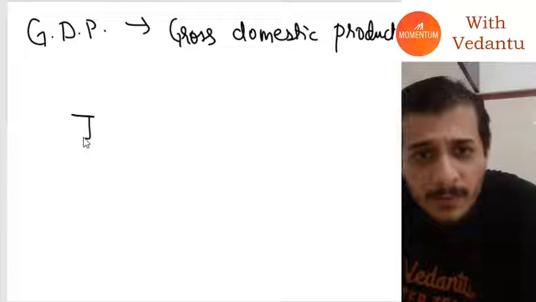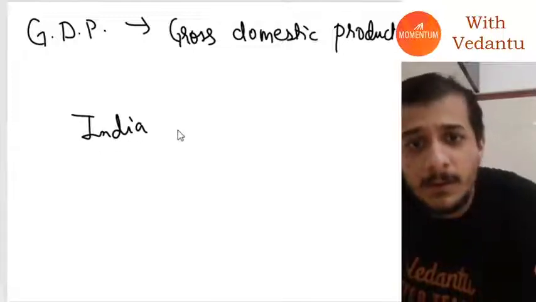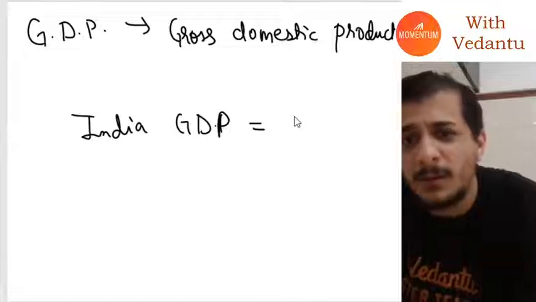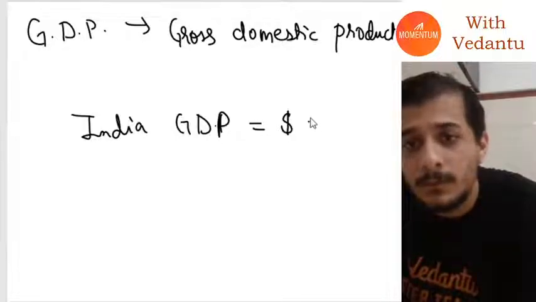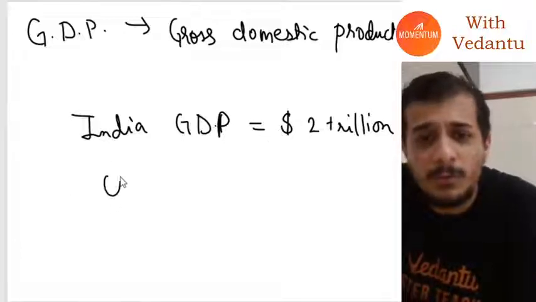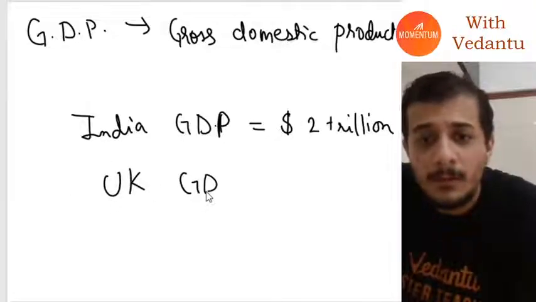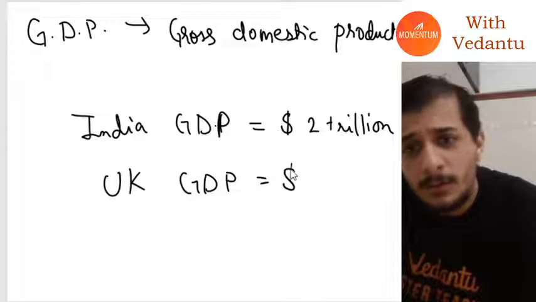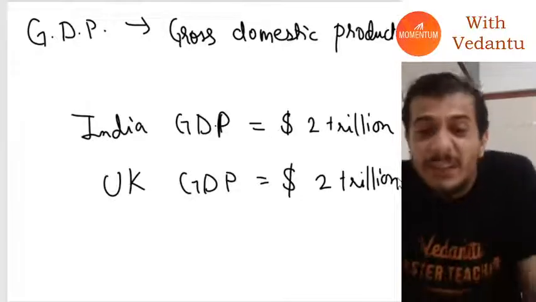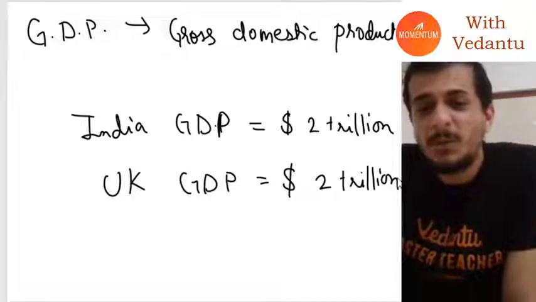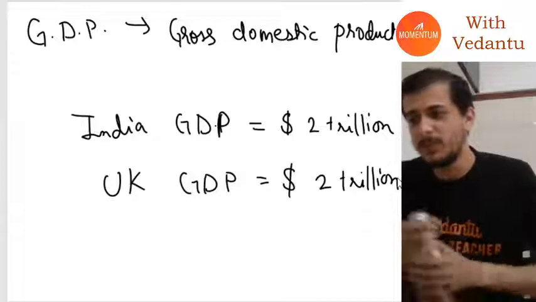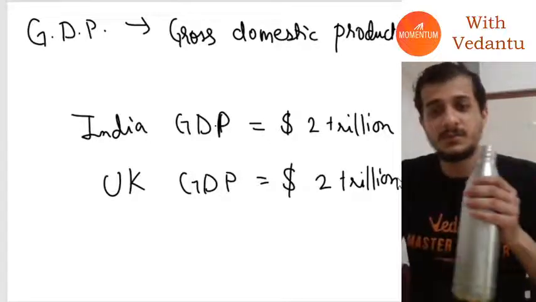If I talk about India's GDP, if you remember, it's somewhere around $2 trillion. And if you talk about the UK's GDP, that is also $2 trillion. If I ask you which country is richer of the two, can you tell me which country is richer of the two?